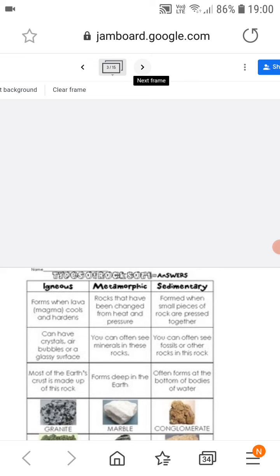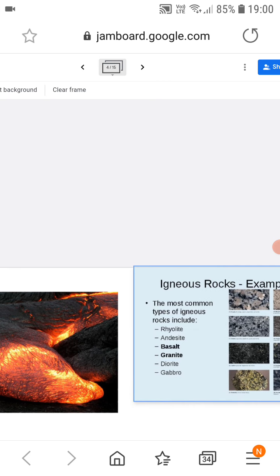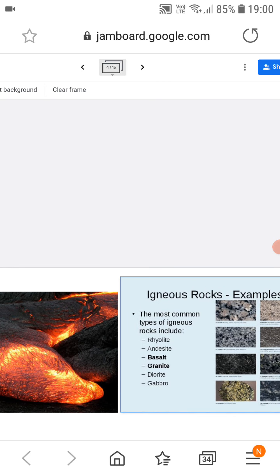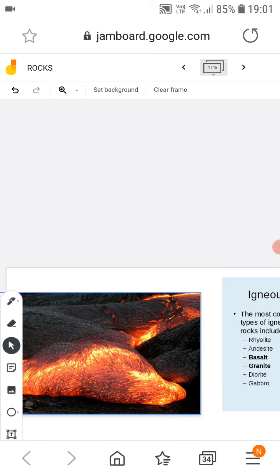If you talk about types of rock, there are basically three types: igneous rocks, metamorphic rocks, and sedimentary rocks. First we will look at igneous rocks. We commonly call igneous rocks the primary rocks, right? Igneous rocks may be rhyolite, andesite, basalt, granite, diorite, gabbro. Here we can see the picture of lava, which forms igneous rocks.